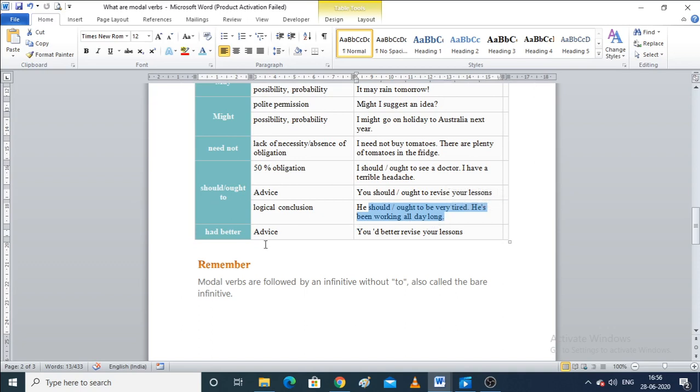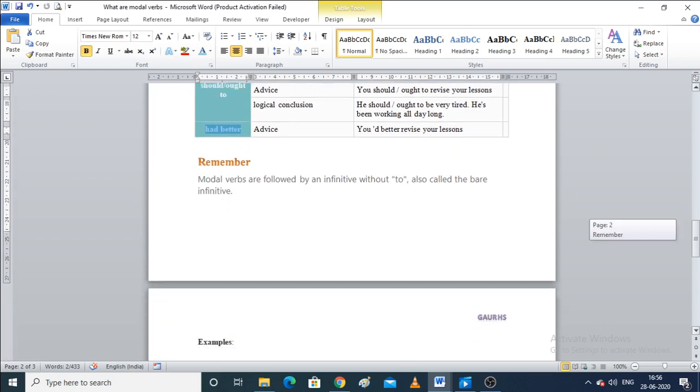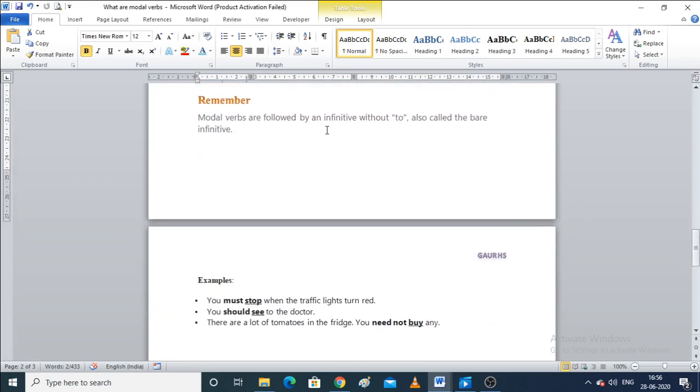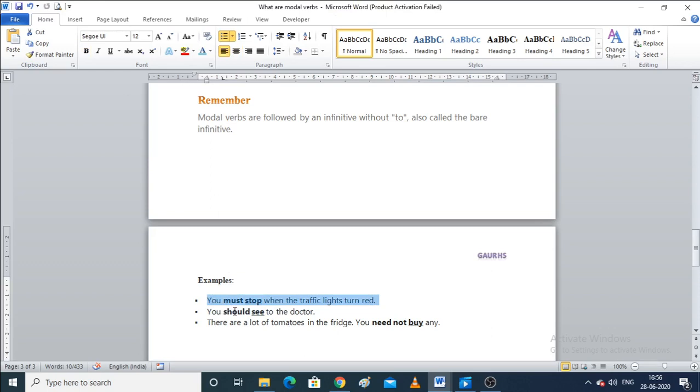Now had better. Had better is used when we are advising somebody. You'd better revise your lesson. Now remember, modal verbs are followed by an infinitive without to, also called the bare infinitive. I have told you this point earlier. Example: you must stop when the traffic light turns red. You should see the doctor. There are a lot of tomatoes in the fridge. You need not buy any.